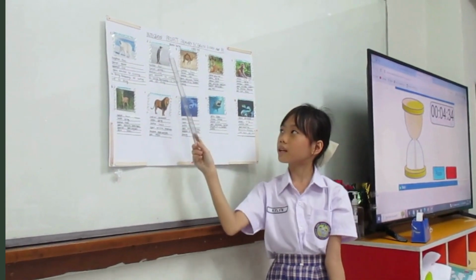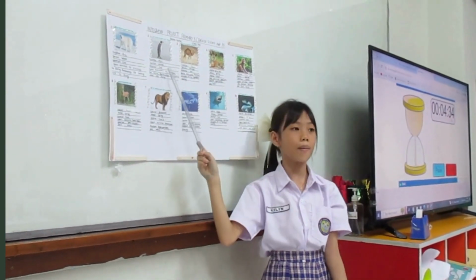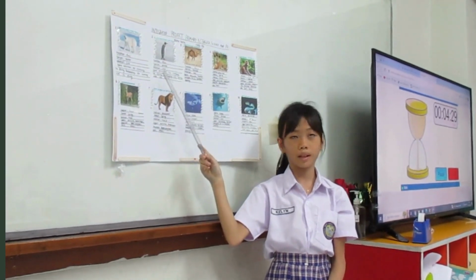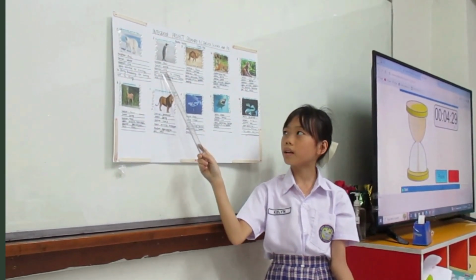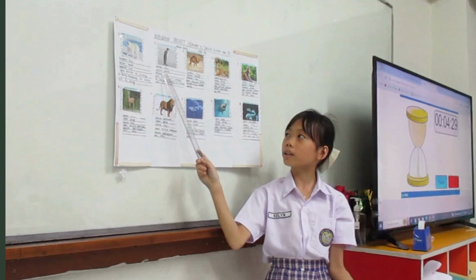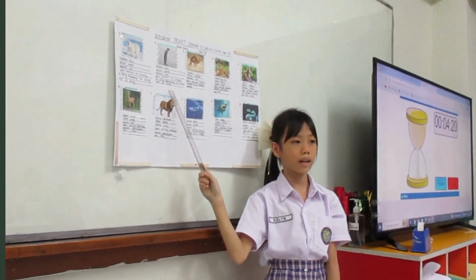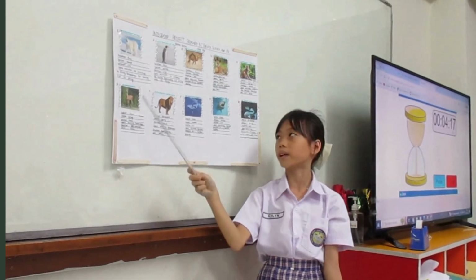The next picture is penguin. Penguin's habitat is in the Arctic. The season is winter. The weather is snowy. The sport activities are ice climbing, ski biking, bobsledding, ice diving, and ice surfing.